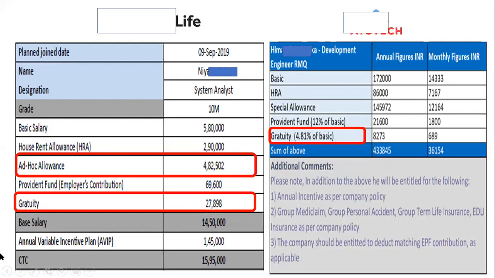Now, why so? If you notice, ad hoc, provident fund and gratuity, they have made part of the base salary, which is not at all correct. Gratuity and ad hoc allowance can never be part of the base salary of an employee, right? On the right side also, again, this is a bad example of a compensation model, because here they have not defined what kind of compensation structure it is, since they have made the provident fund and gratuity part of the gross salary only, right? So it needs to be specified. All the terms need to be specified in the CTC structure.